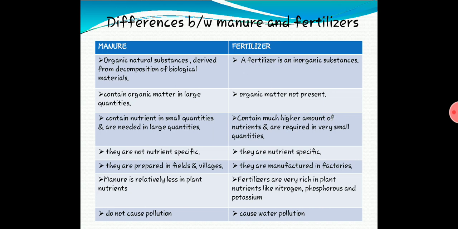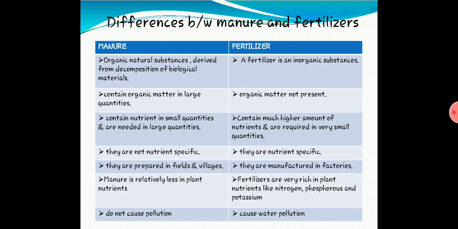First point is, manure is an organic natural substance derived from the decomposition of biological material. Biological material means the material which is having life, for example microorganisms, or organic natural substances derived from the decomposition of biological material. So this is manure. And what about fertilizer? A fertilizer is an inorganic substance. It is not made from plants or animals. It is chemical.